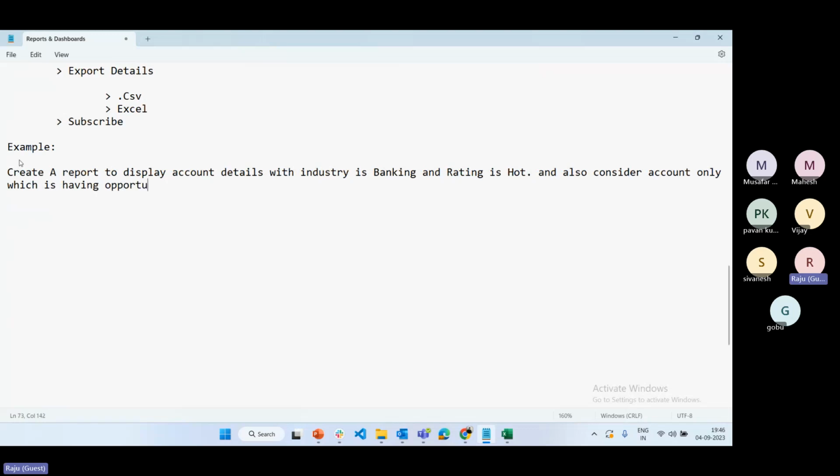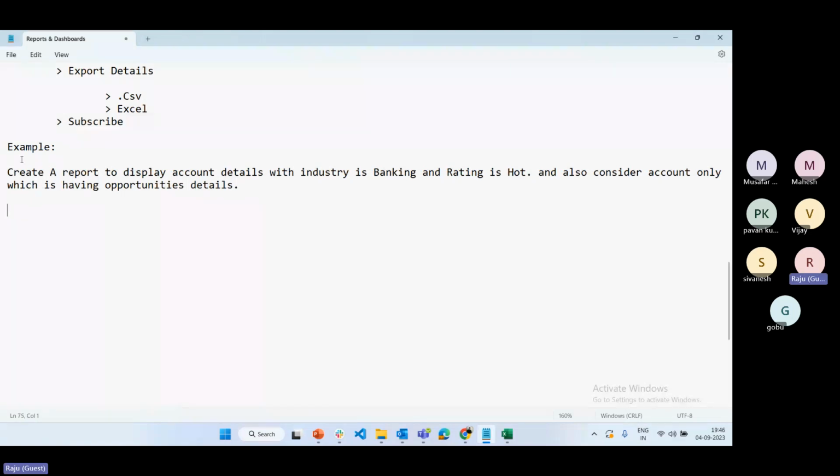Which means only accounts having child data should be considered. And while displaying account details, I want to check industry equal to banking and rating is hot.